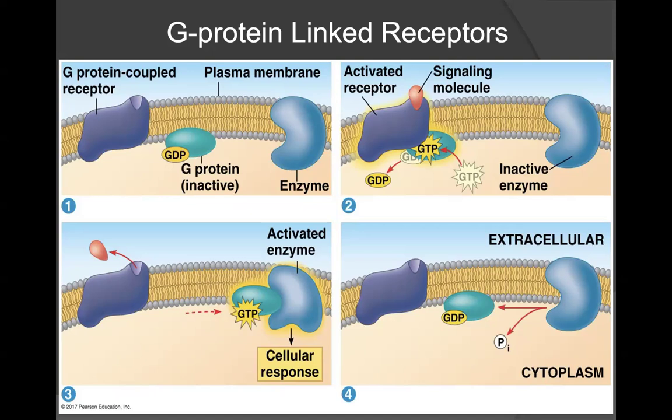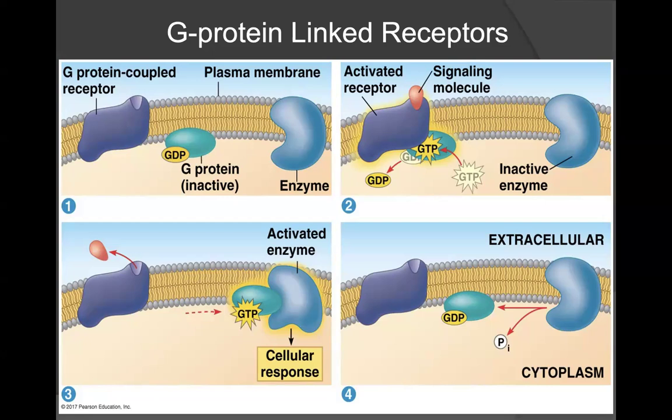In the second image here, which is the top right, we now have ligand binding. So our signal molecule, which must have been hydrophilic, will bind to the receptor in the cell membrane. This will cause the receptor to become activated. This will join to the G protein, which is close by, and it will activate it as well. When a G protein becomes active, it will become bound to GTP. As a result, the GDP molecule will leave, which is what we see in the diagram. And now the G protein is active and is bound to GTP.